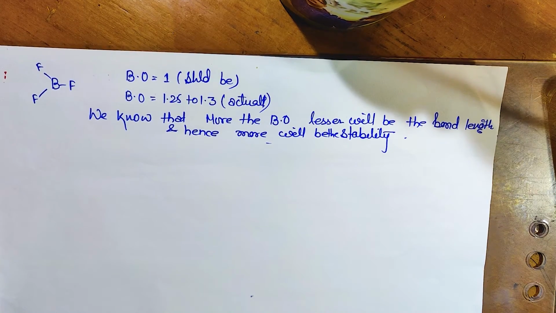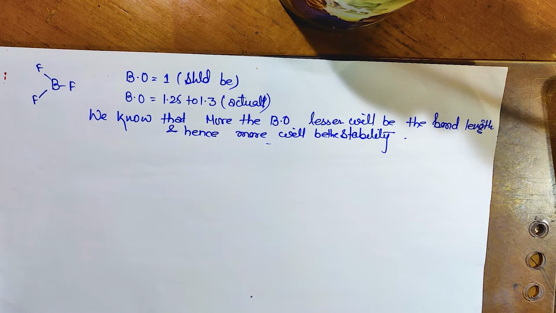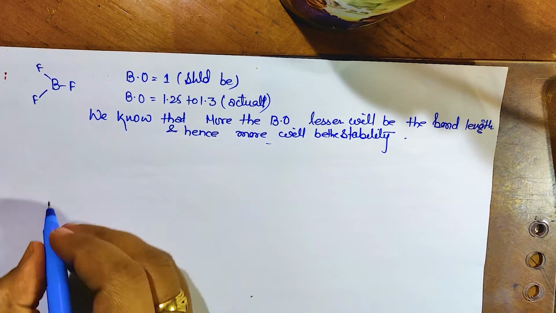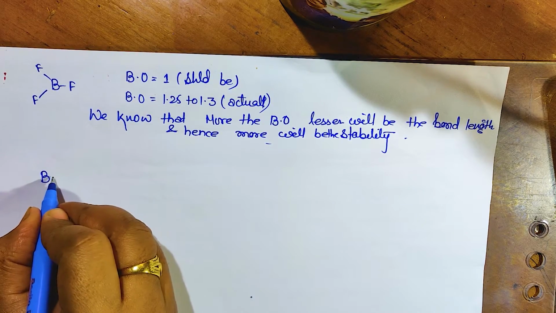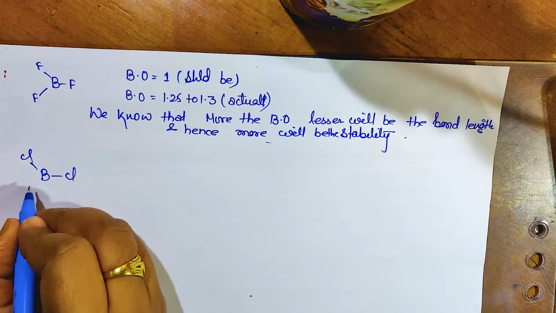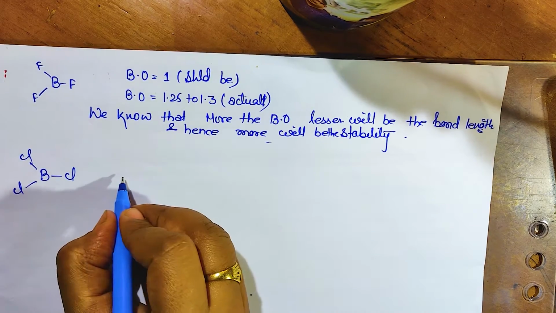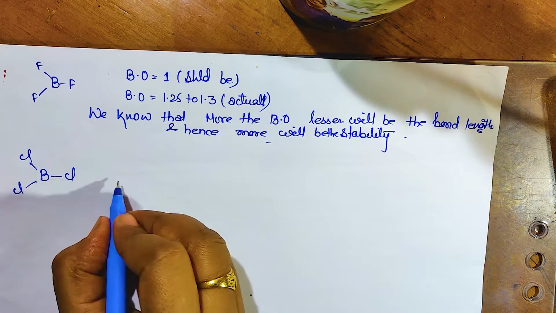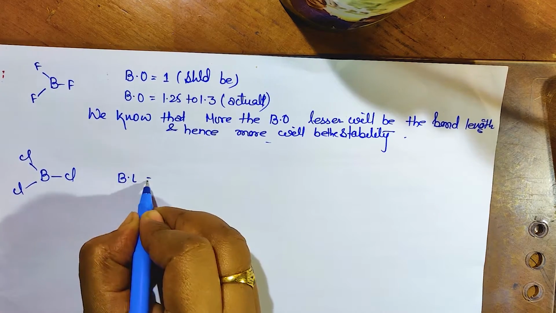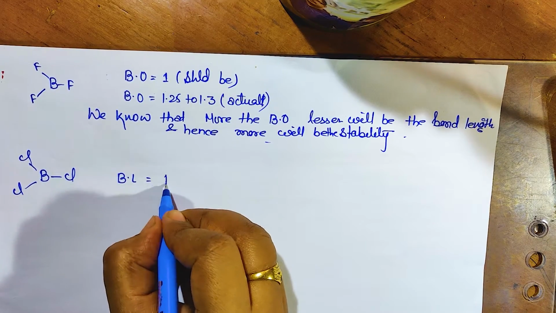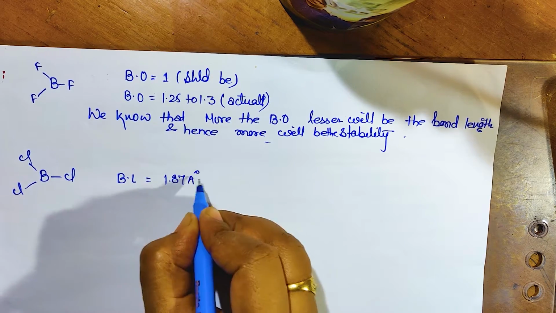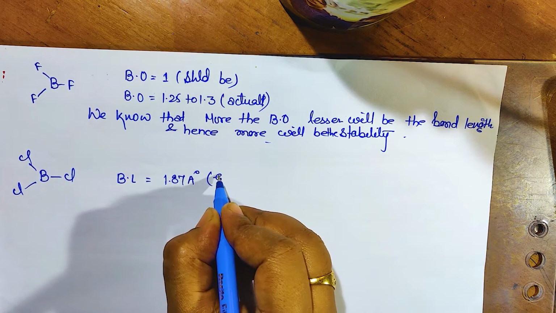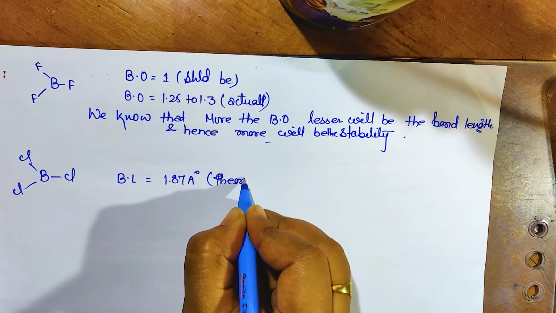Okay, अब यहाँ पे एक और चीज है कि like another compounds are also there. Like वहाँ पे ये देखा जाएगा कि जैसे BCl3. If I am talking about the BCl3, okay, so this is BCl3. If you will check the bond length for this, the bond length इसकी जो होगी experimental, it is around 1.87 angstrom somewhat. Okay, this is what we say theoretical value.